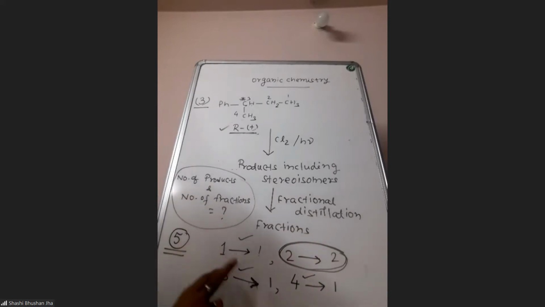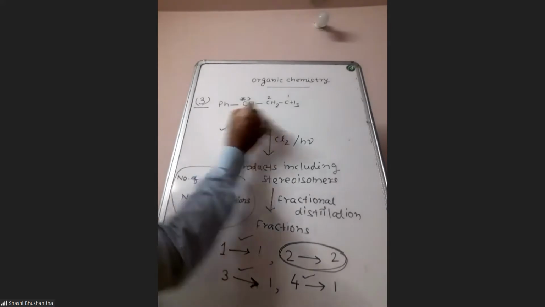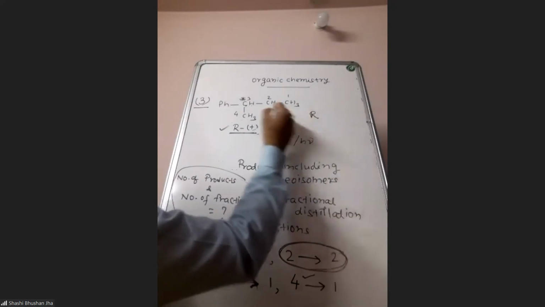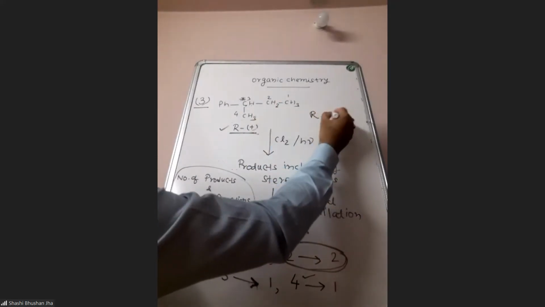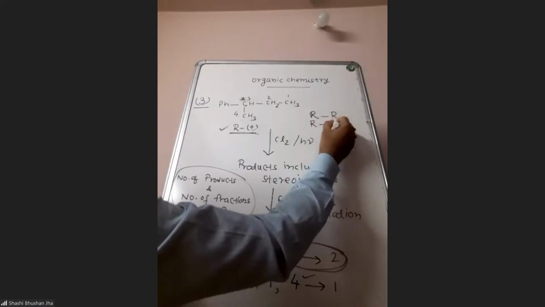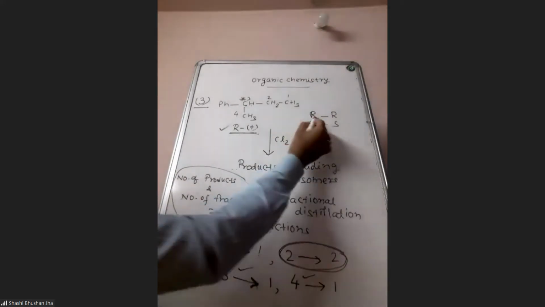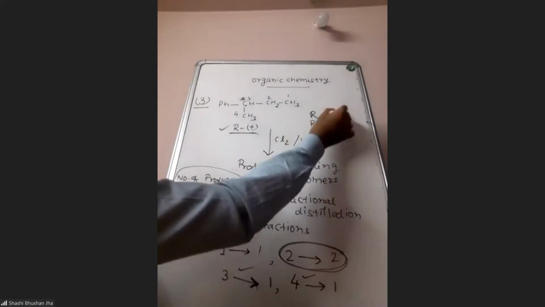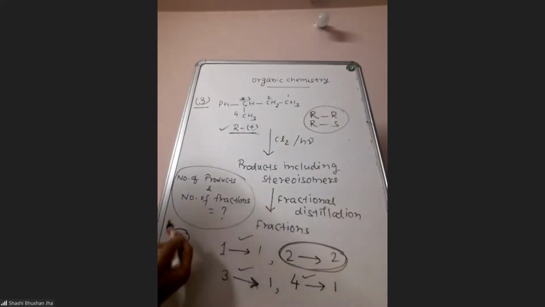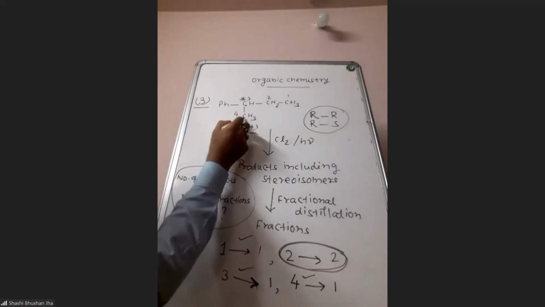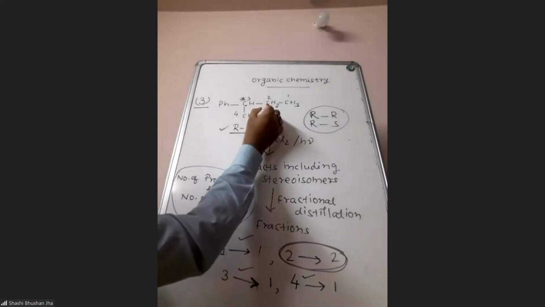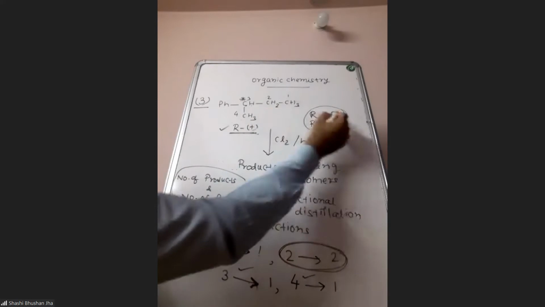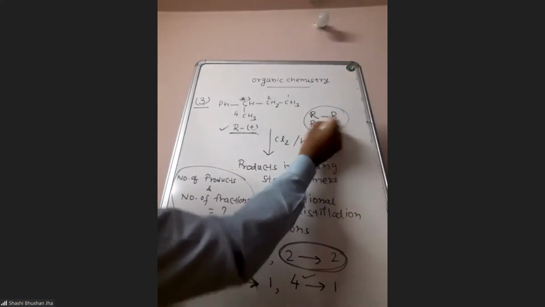What is the relationship between those 2 stereoisomers? Are they enantiomers or diastereomers? Diastereomers. They will be diastereomers because at carbon 3 the configuration is R. At carbon 2, you may have either R or S. So RR and RS, these 2 are diastereomers. At carbon 3 the configuration is fixed, that is R. At carbon 2, you are going to get 2 stereoisomers that may be either R or S. So finally we get RR and RS.